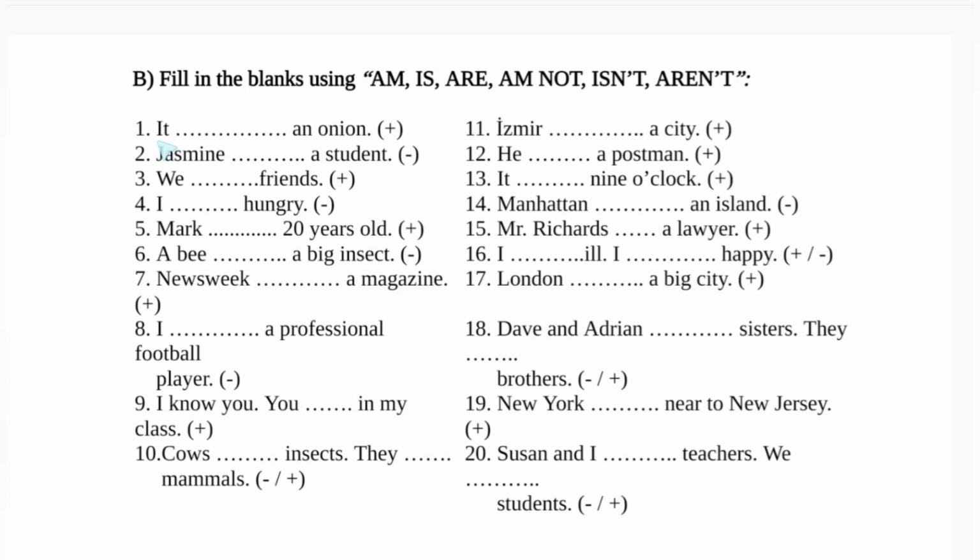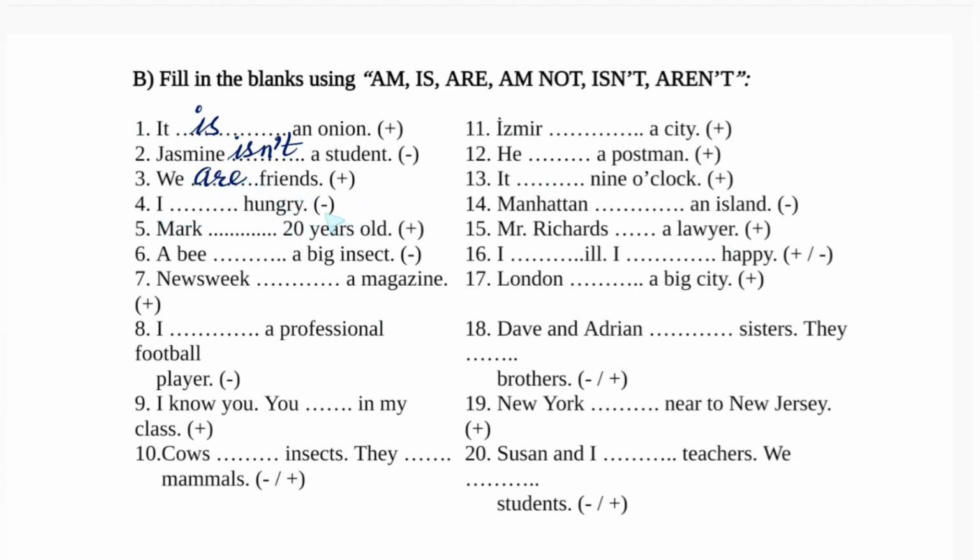First sentence, it dash an onion. Positive sentence, it singular, so it is. Jasmine dash a student. Minus is there, Jasmine singular, so isn't. Whether it's a male or female, it doesn't matter. With singular subject, you will use is. We, plural, are. We are friends.